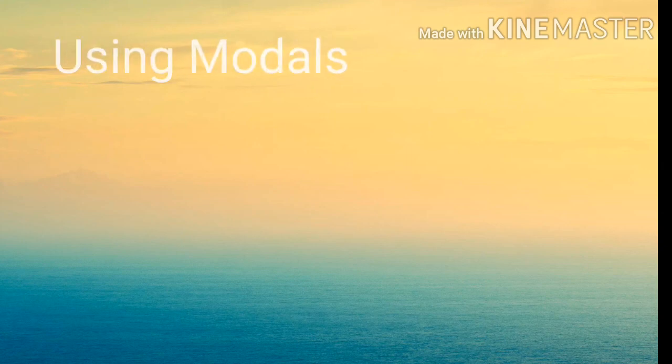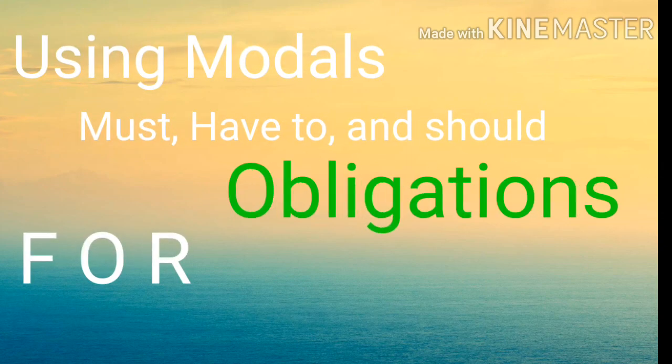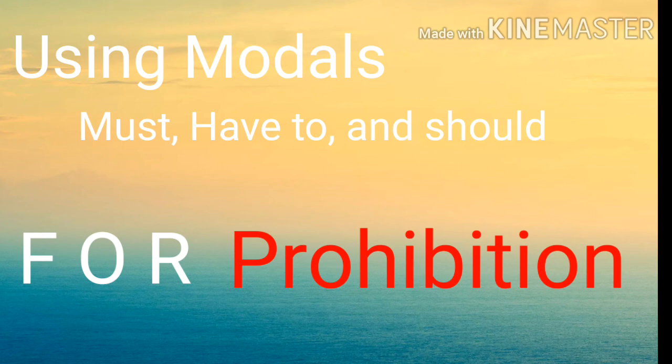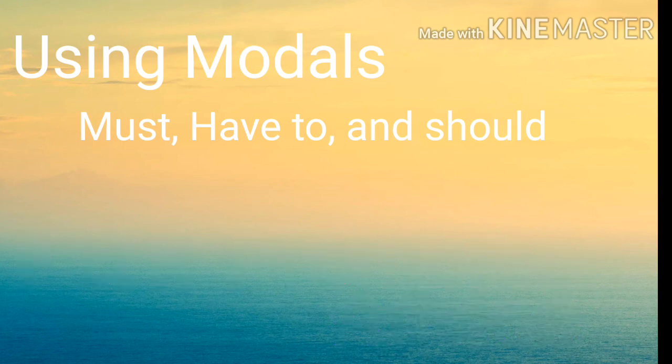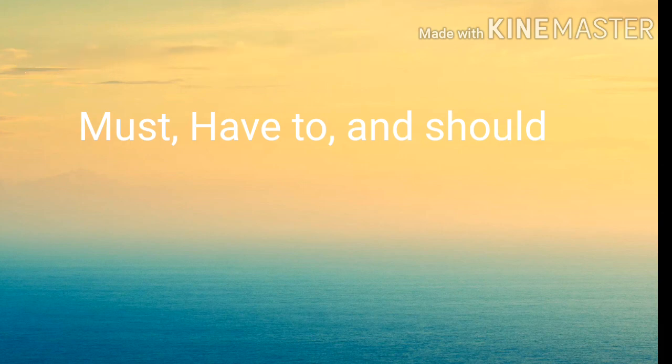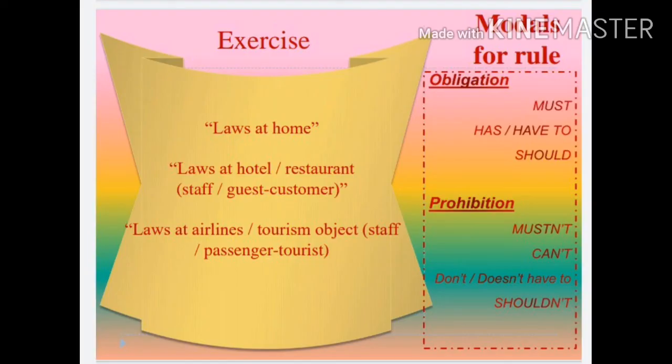So, what is your conclusion about using modals for obligation, prohibition, and advice? I hope you can understand the explanation I gave here, the differences of modals used for obligation, prohibition, and advice. Here I give an exercise using modals for rules at home, rules at a hotel or restaurant, rules at airlines or tourism objects. Try to make an obligation, prohibition, and also advice.